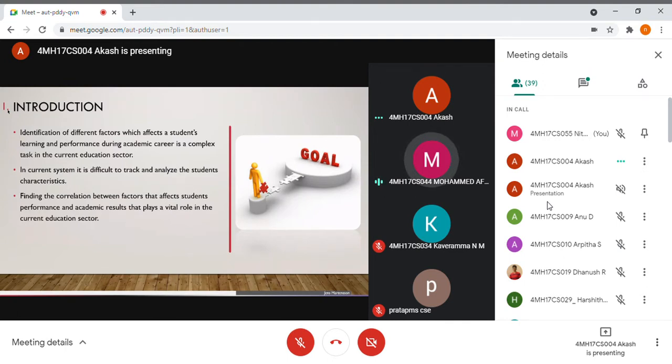In our project we use machine learning algorithms. Our project is useful for students and institutions.